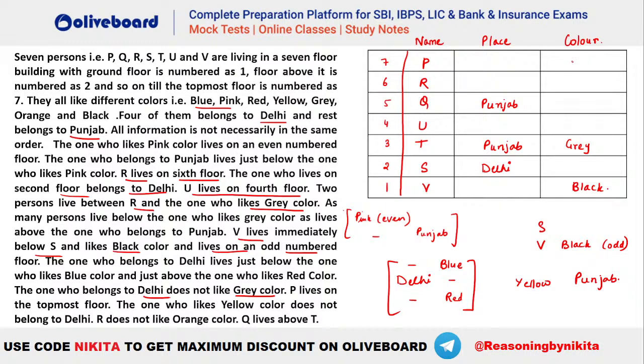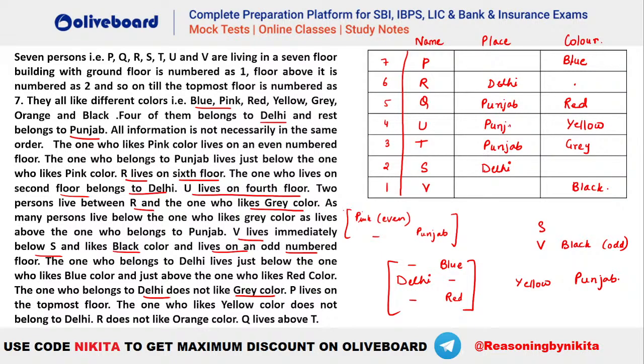Let's see. So blue here, Delhi here, red here, possible. Blue here, Delhi, not possible. Blue here, Delhi here, red, not possible. So you can see the only possibility will be blue, Delhi and red, isn't it? This will be the only possibility. Now yellow and Punjab has to be one combination. You can see the only possibility will be here, that is U will be yellow and Punjab.